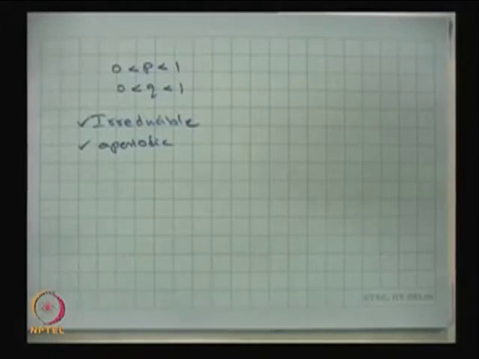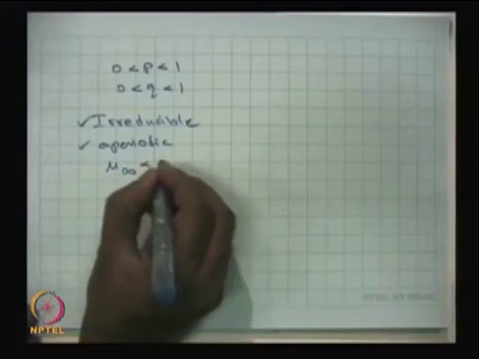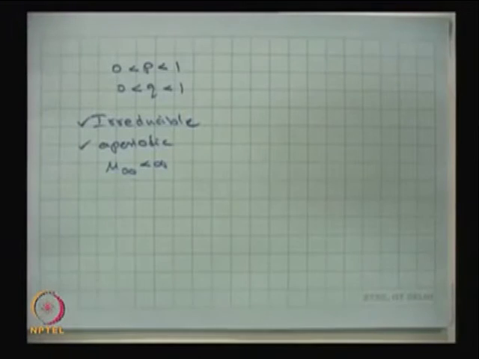The third one, positive recurrent. Since it is an infinite state model, you cannot come to the conclusion whether this mu 0 0 is going to be a finite quantity unless substituting the values of p and q.